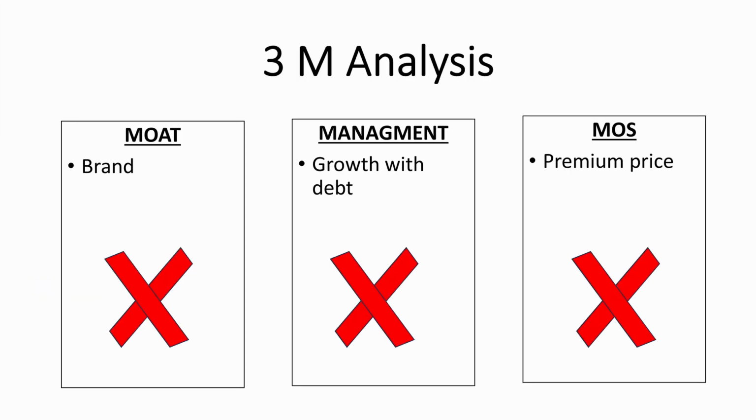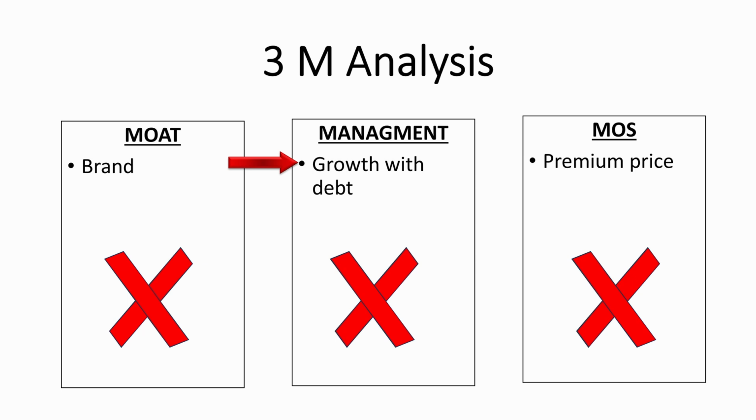Finally, let's do the 3M analysis. 1M for moat, 1M for management, and 1M for margin of safety. Starbucks does not have a strong moat. It is one of many coffee suppliers and faces new competition every day. It does have a strong brand, however, I would not consider it a strong moat.